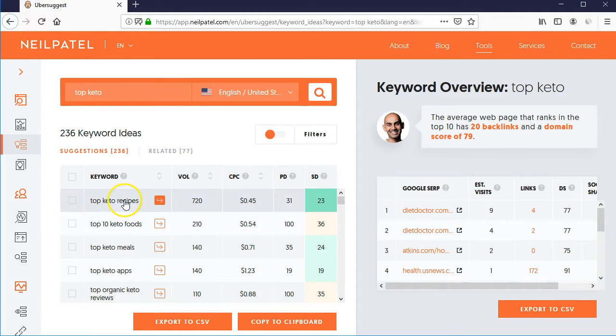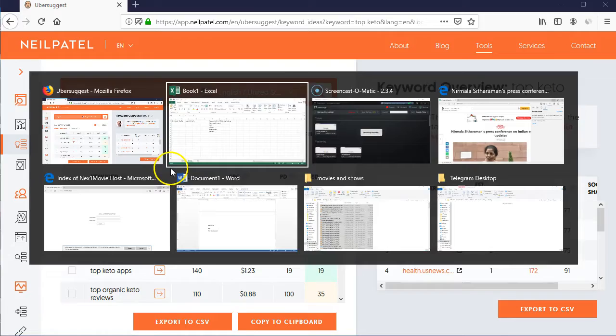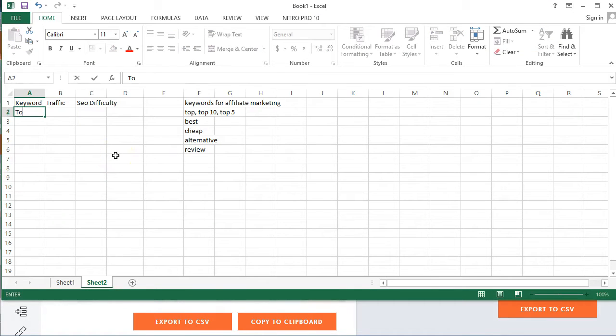So this would work. And top keto resource recipes, 210, 36. Top keto meals, so we can promote this product, but they are all 100 to 200. We would need any keyword that has more than 500 searches and is low to rank. So we can take top keto recipes as our keyword. We can promote various books or various programs about top keto recipes along this keyword from Amazon and other affiliate networks.